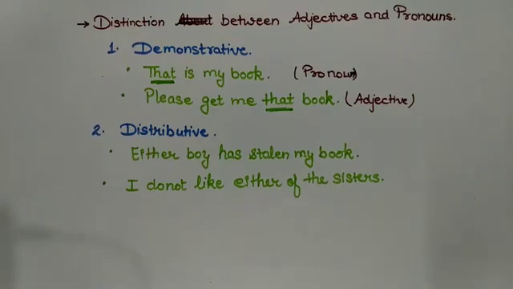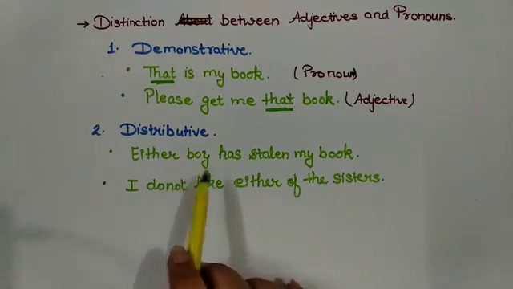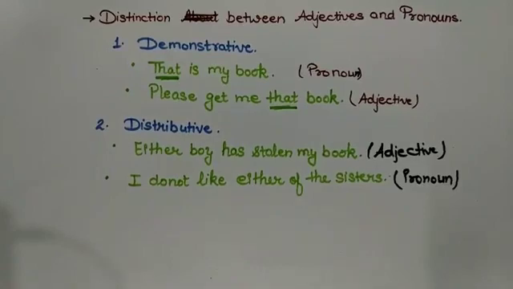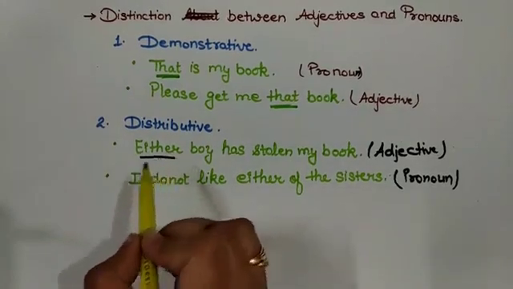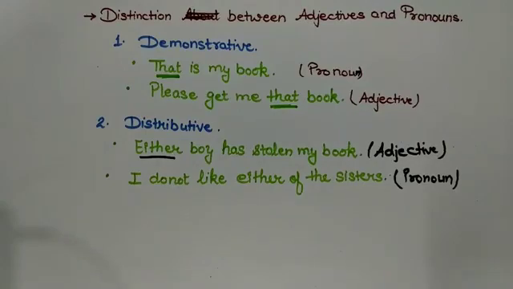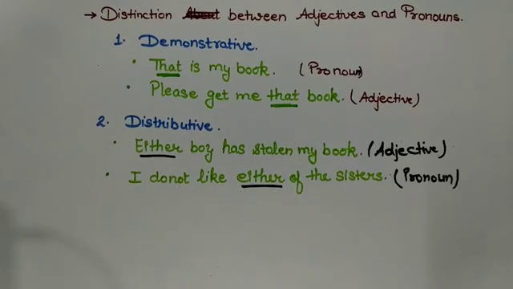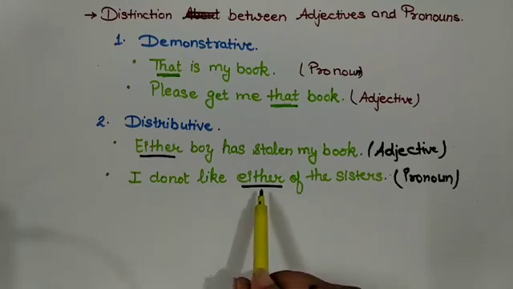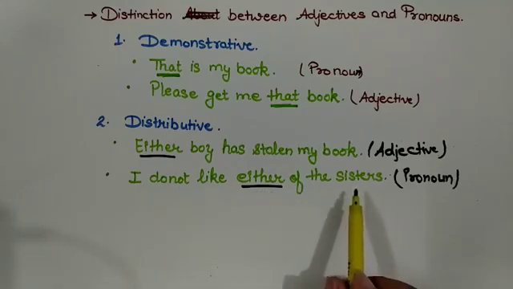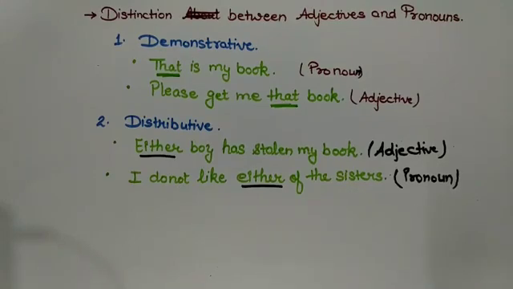Similarly, there is a distinction between distributive adjective and distributive pronoun. Like, either boy has stolen my book. Here, either is being used as an adjective, and in the next sentence, either is a pronoun. See, in either boy has stolen my book, I am using the distributive adjective. But in the next sentence, when I am using either, I am talking about sisters about whom we have already discussed. So, by looking at the sentences, we have to understand the meaning and the sense of the discussion.